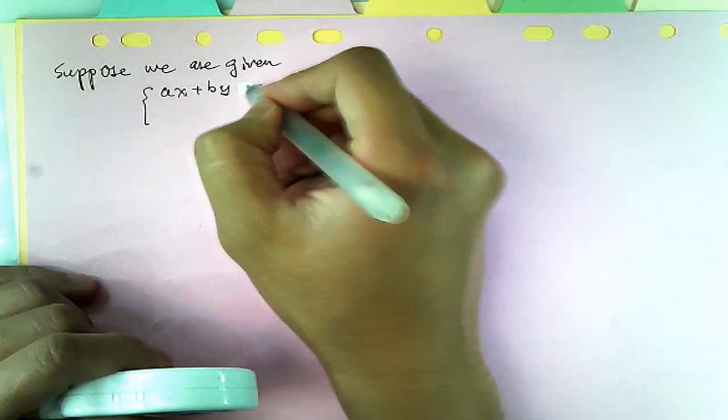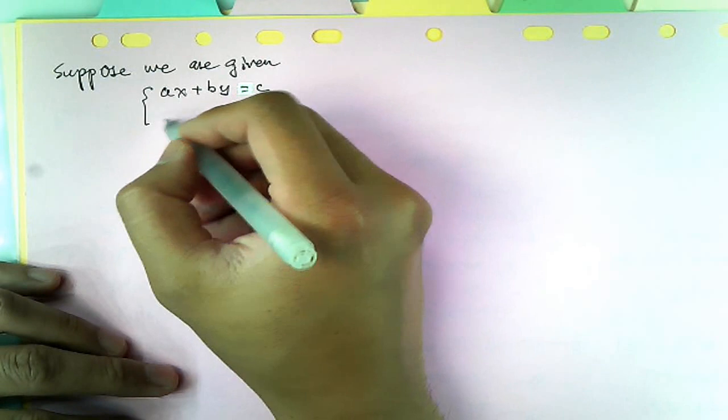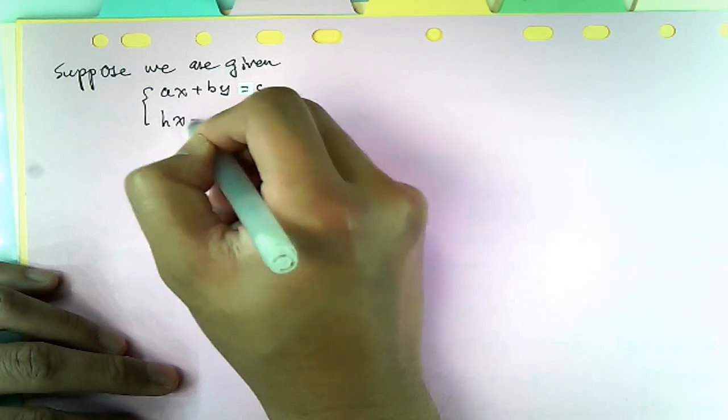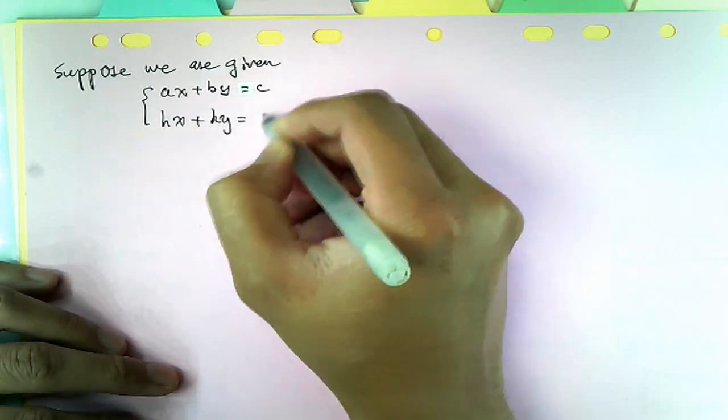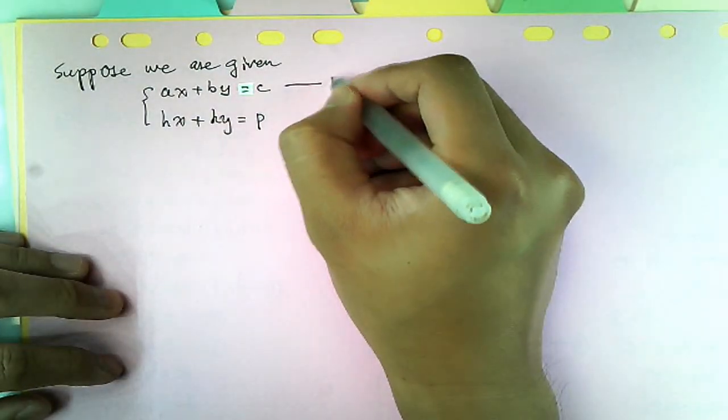That would be the first equation. The format like this, okay? And then the next equation would be something like hx plus ky equal to p, something like this. Okay, we call this equation 1. This is equation 2.